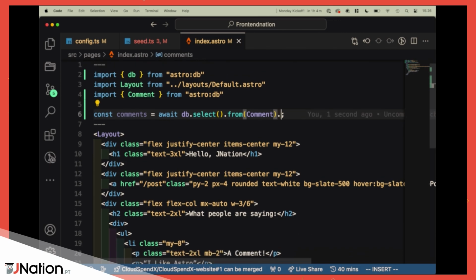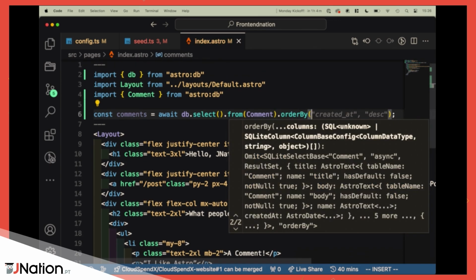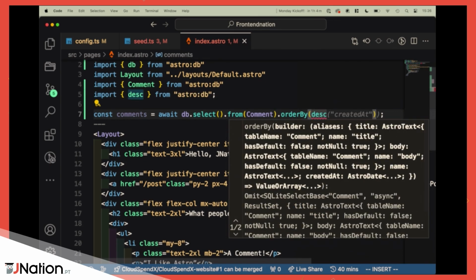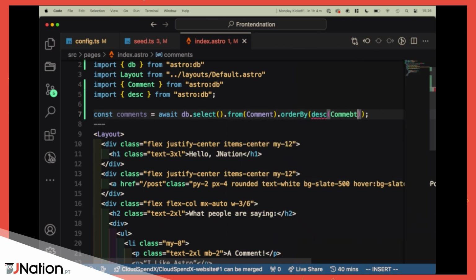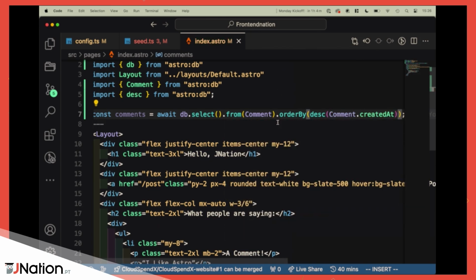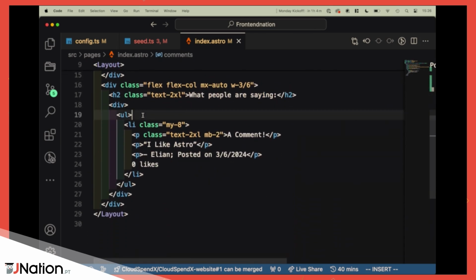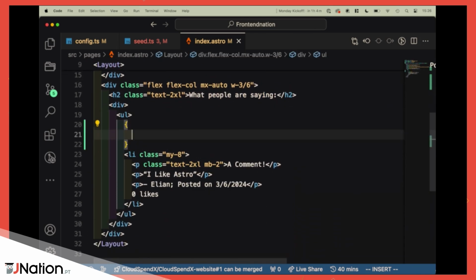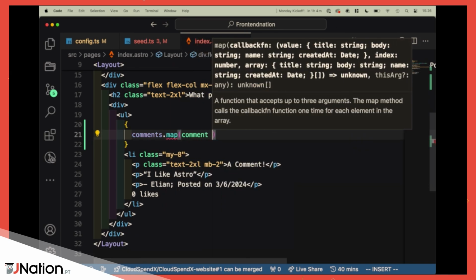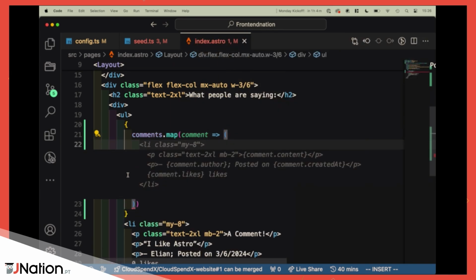But maybe we want to order them. That would make sense, right? So order by, let's do descending on the comment dot created at. That makes sense. That's super easy, right? Thank you, Drizzle. So what we now want to do is very simple. We just want to do comments dot map, comment, and then copy paste this in.